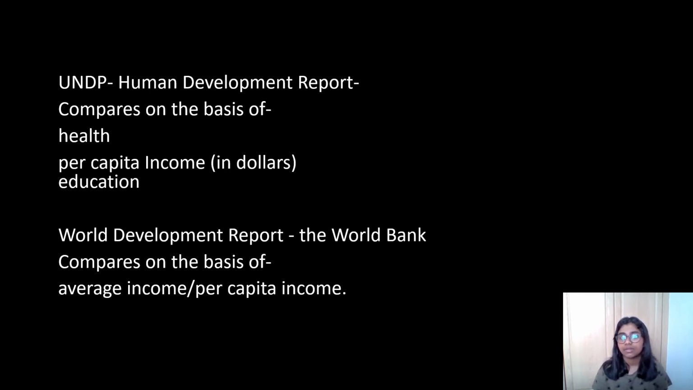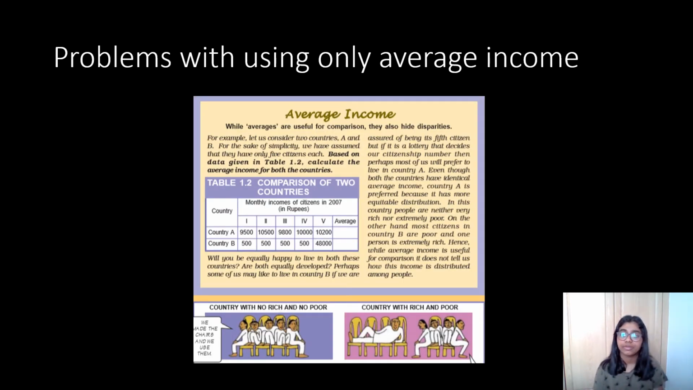Human Development Report compares countries on the basis of their health, per capita income, and education, whereas World Development Report, which is brought out by the World Bank, compares countries on the basis of their average income or their per capita income. Now let us discuss the problems when you only use average income to compare countries.